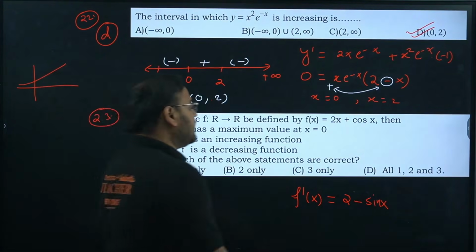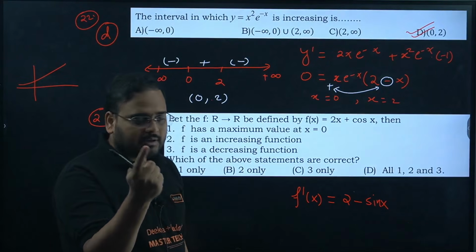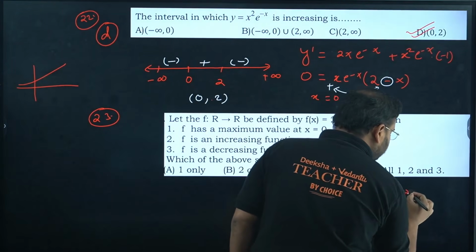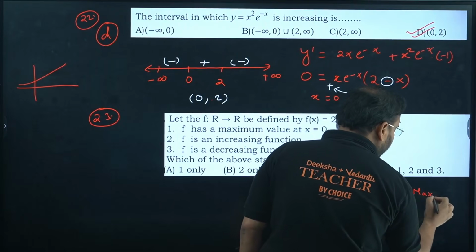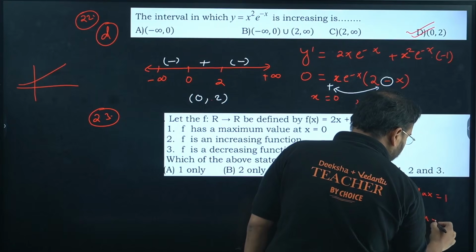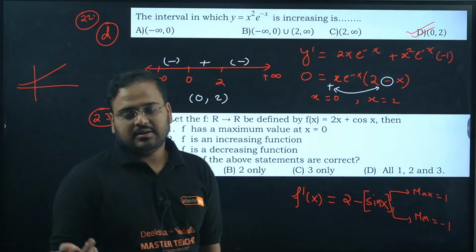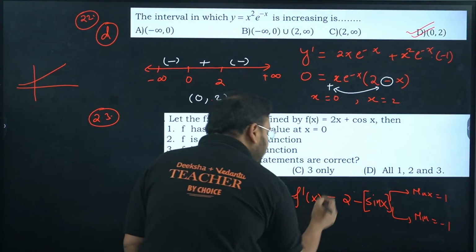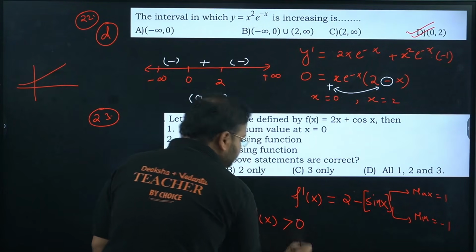Okay, now think logically. Sin x value maximum can be what? 1. And its minimum can be minus 1. If you take minus 1, it becomes 2 minus of minus 1, which is 3. If you take plus 1, it becomes 2 minus of 1, which is 1. It means basically this f dash of x is always positive.